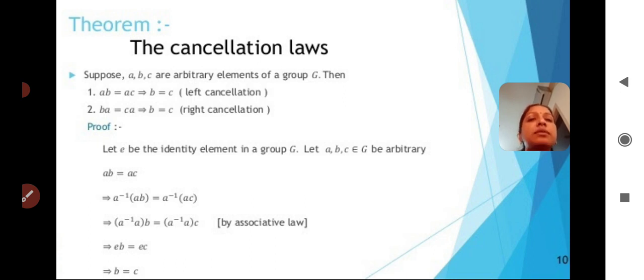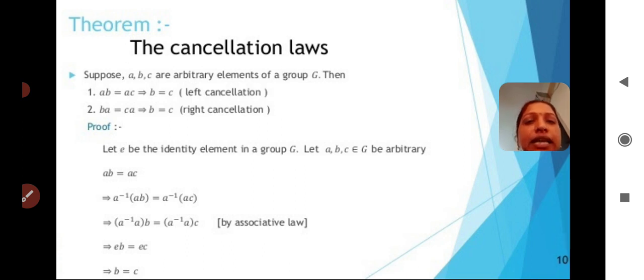So this is the statement for the cancellation law. In the statement, they took three arbitrary elements from a group. Here G is a group. From the group we have to prove the left cancellation law and the right cancellation law. Now we will see the proof, how we will prove this statement.